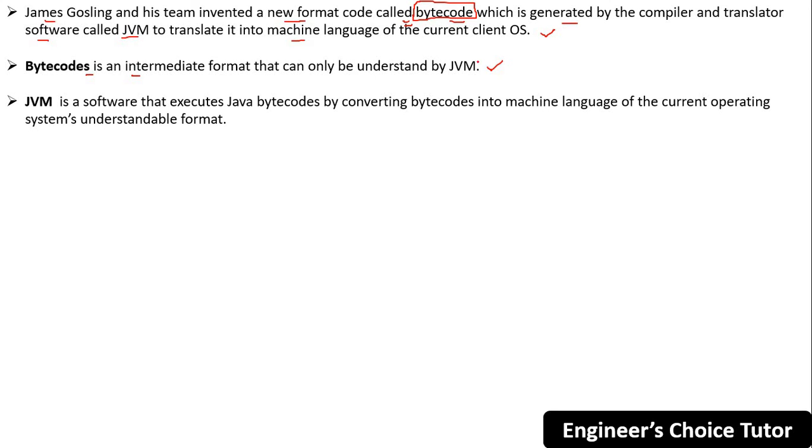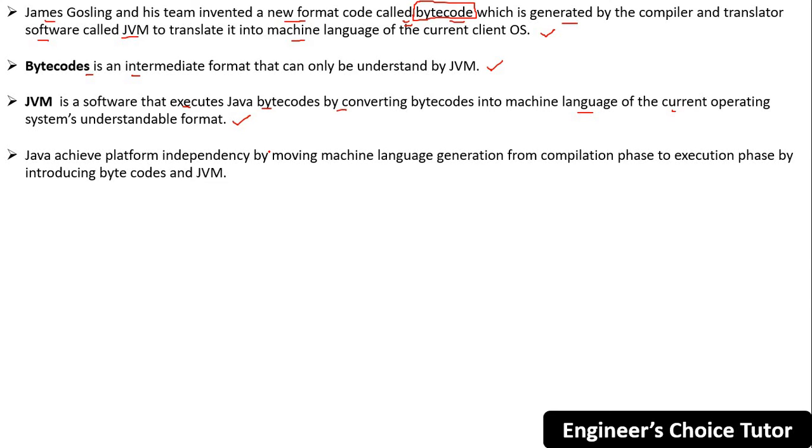And JVM is a software that executes Java bytecodes by converting bytecode into machine language of the current operating system understandable format. I hope this much is clear to you. Fine.